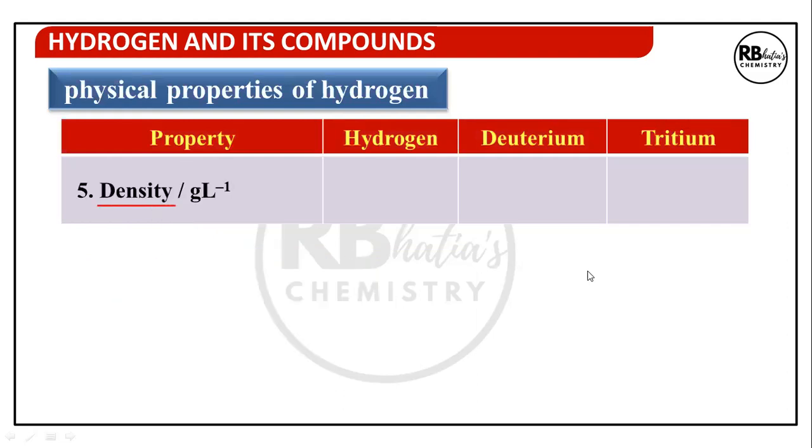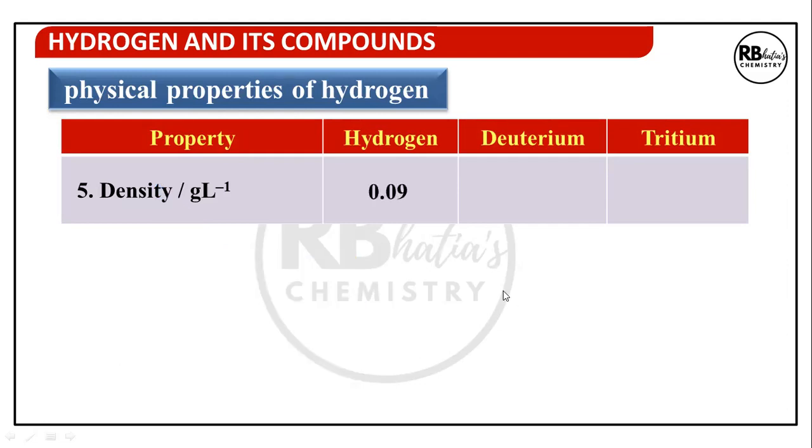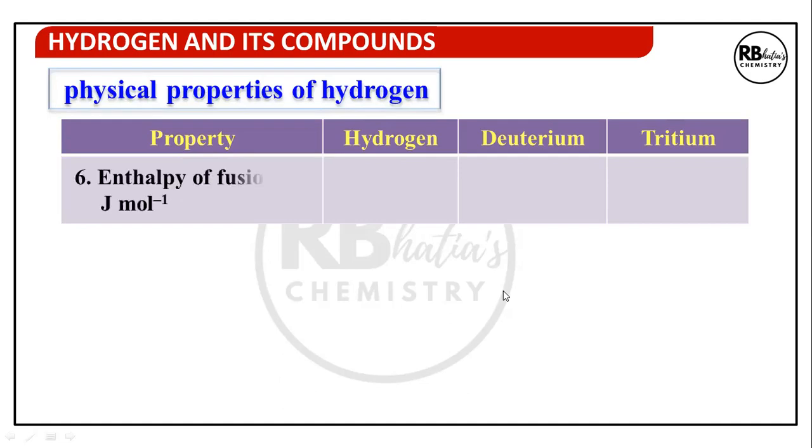Density, the same thing we can observe. Density is the mass per unit volume. For hydrogen, it is 0.09, deuterium 0.18, and tritium 0.27. Heavier isotopes are having a higher value of every physical property.